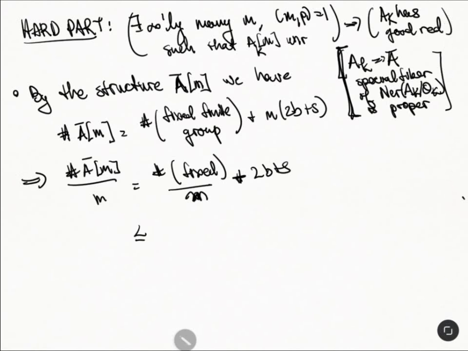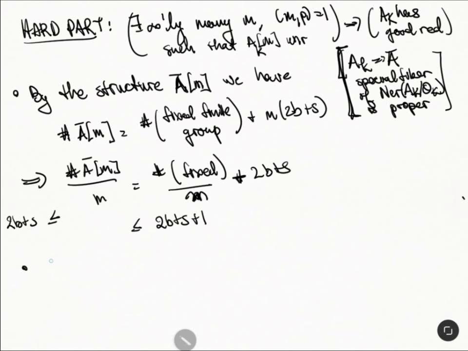So this is less than or equal to 2b plus s plus 1, and it's like 2b plus s. Okay, so this is what we have. We have this lower bound here and the upper bound here. That's what we have.